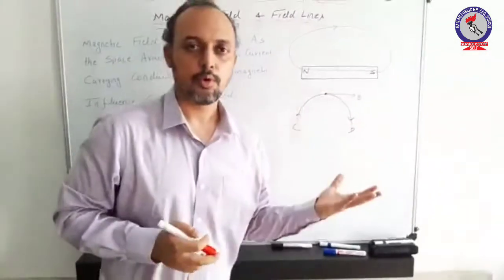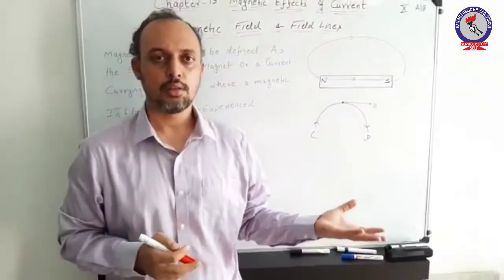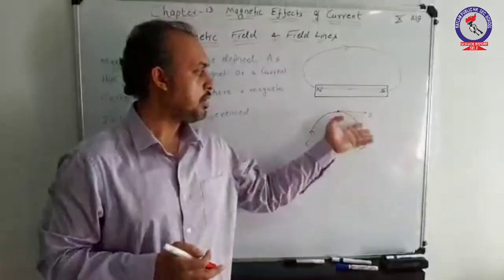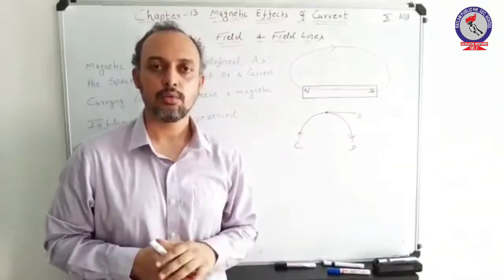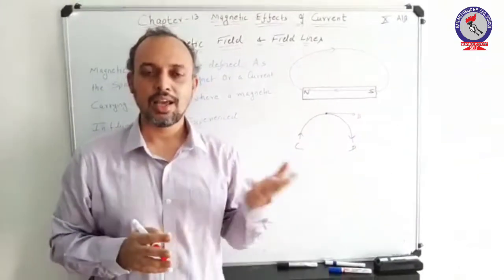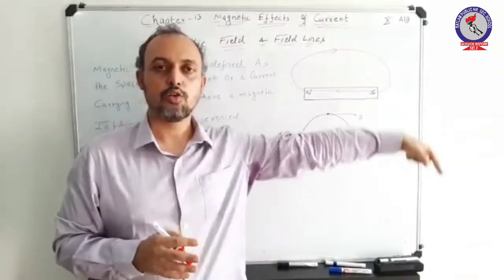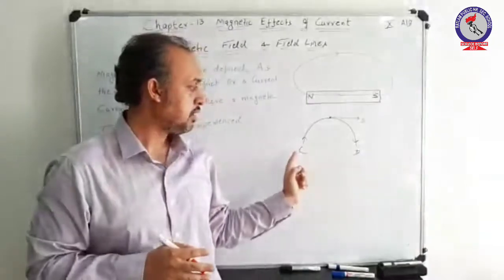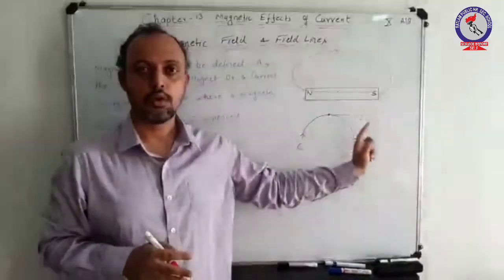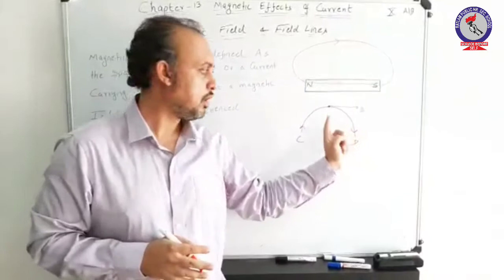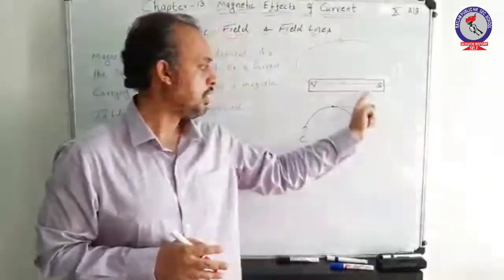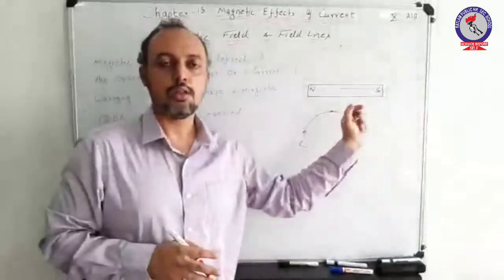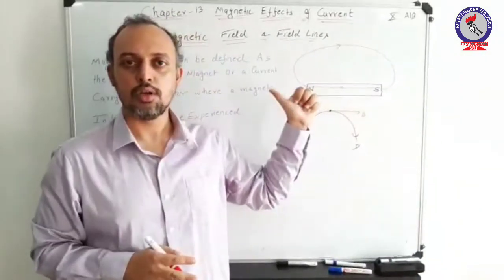So here another property comes into act: on drawing a tangent to the lines of force, the direction of magnetic field can be observed. But remember, the tangent is drawn in the direction of lines of force. In this case, the lines of force is in clockwise direction, so the tangent is drawn on that side. If lines of force were in anti-clockwise direction, the tangent is drawn on this side.